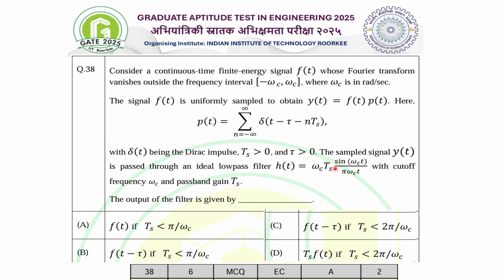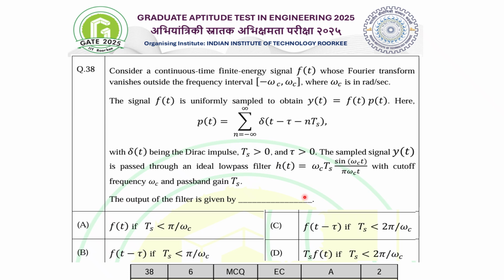The low pass filter also has the cutoff frequency of omega c, and passband gain is Ts. These things are given. Now what is the requirement? You have to find the output of the filter, the filtered output waveform, that is Y(omega).